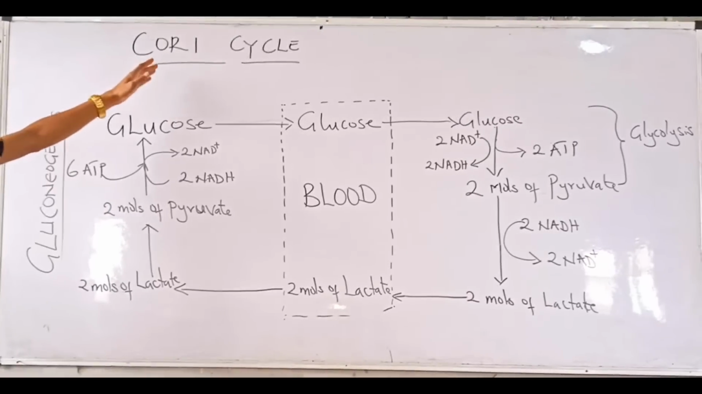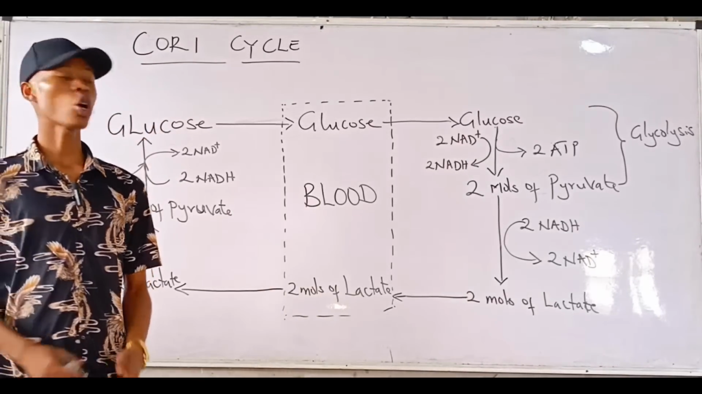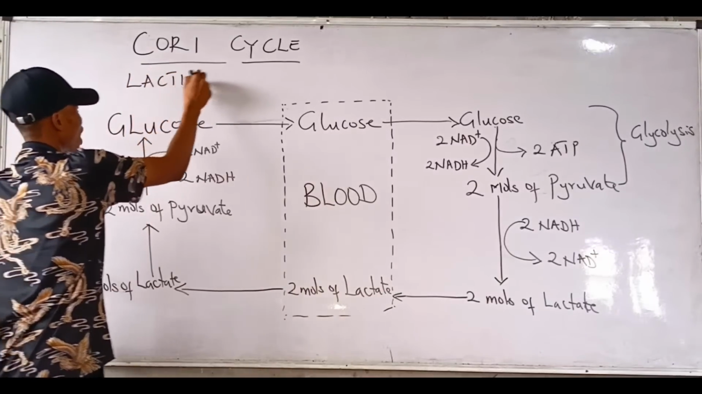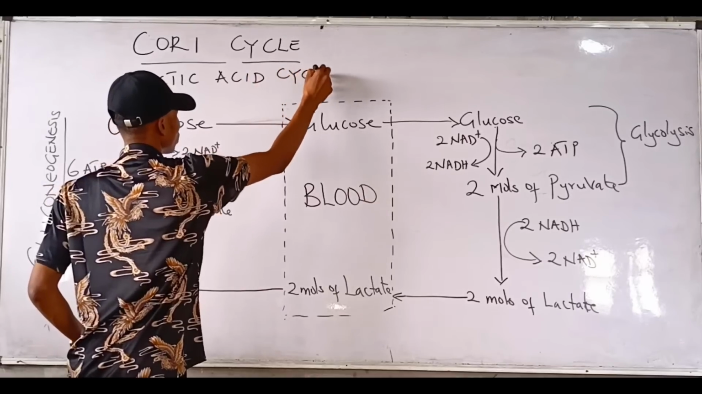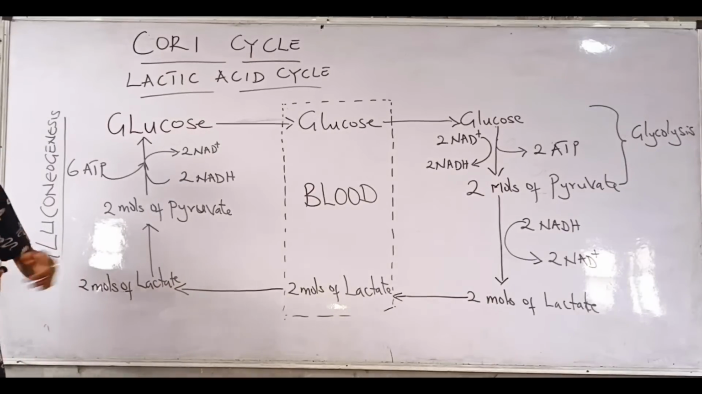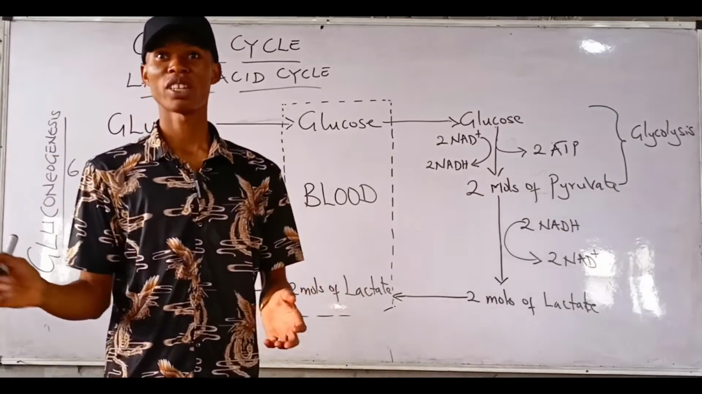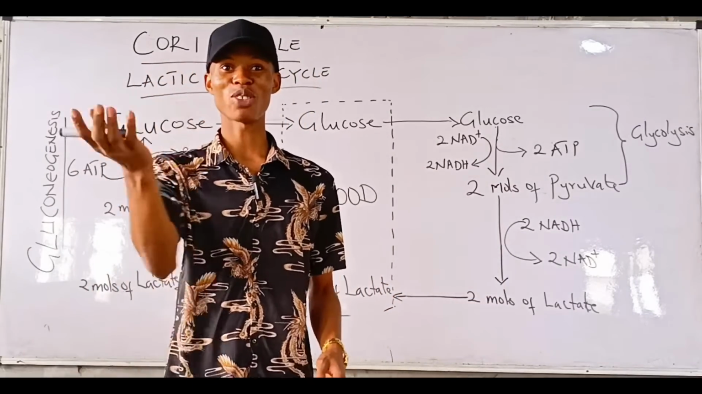Let's look at the Cori cycle. Now, the Cori cycle is also known as what? The lactic acid cycle. So if you don't call it the Cori cycle, you call it the lactic acid cycle. And it was discovered by husband and wife, Gerty Cori and Carl Cori. So that should be a motivation.